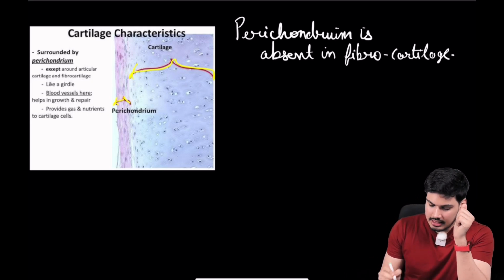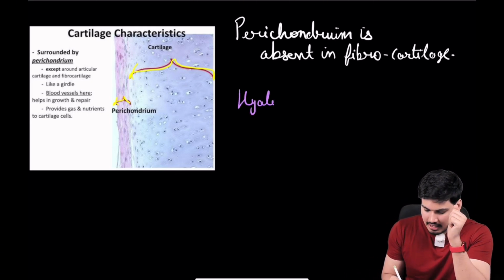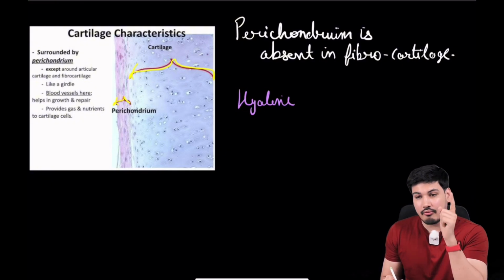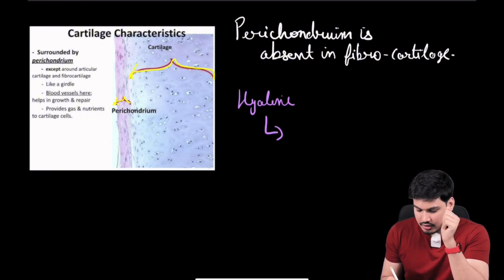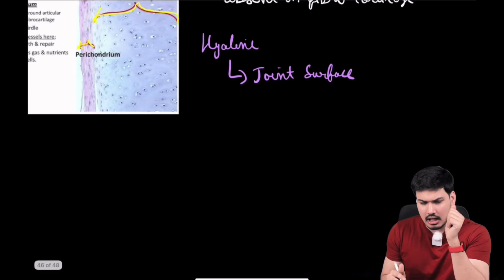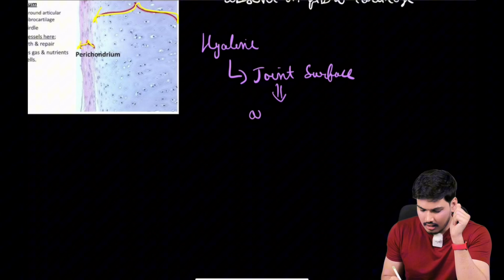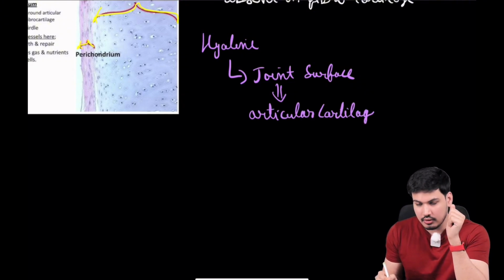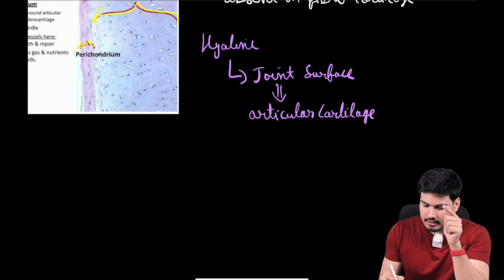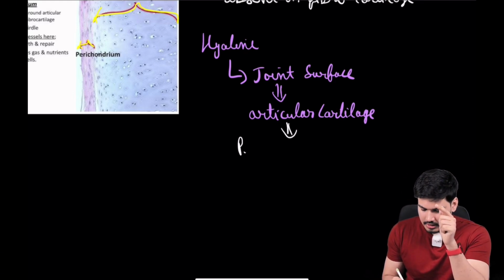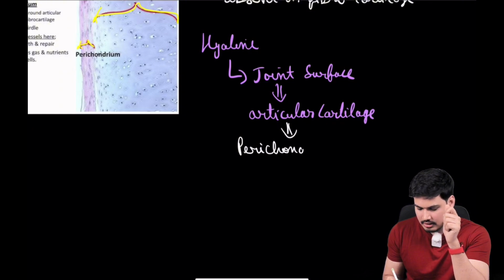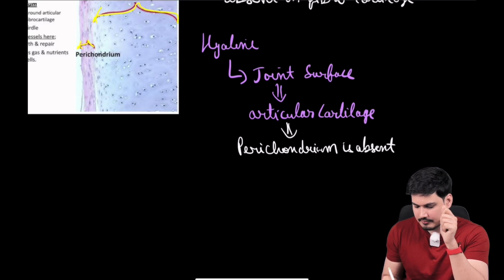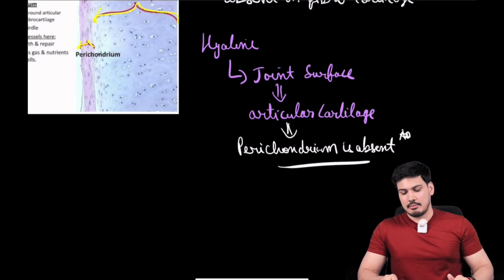There is an exception. See, hyaline cartilage has perichondrium except where? Hyaline cartilage at the joint surface. That means, sir, joint surface, are you talking about articular cartilage? Of course. The articular cartilage, which is nothing but hyaline cartilage, does not have perichondrium. Perichondrium is absent there also. This is such an important question. Perichondrium is absent. Fine.